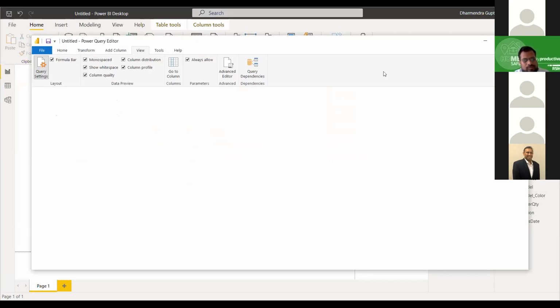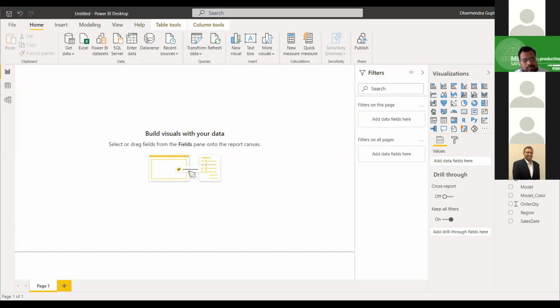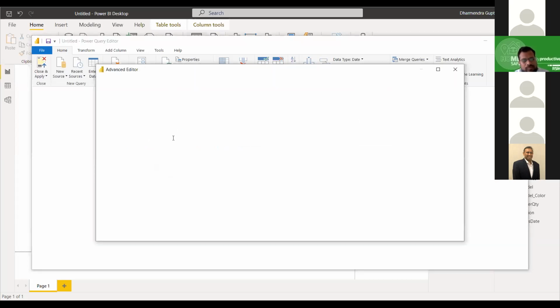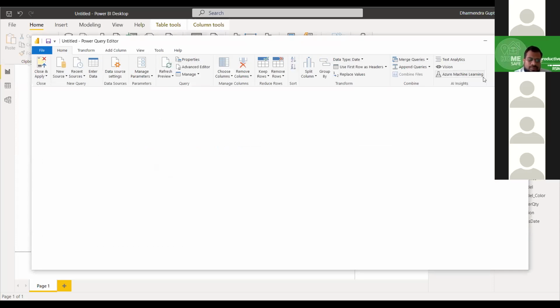For the timing, I'll go to the query 1 only. Then I'll open the advanced editor. So some problem with installation, I feel, because in the advanced editor also it is showing blank. Ideally, it should not show blank. By default, a few codes will be there. Pradeep, leave that for a while, we'll take it offline. Yeah, we'll take it offline.